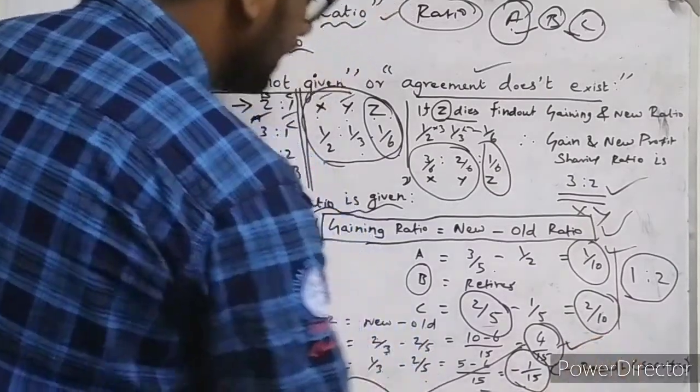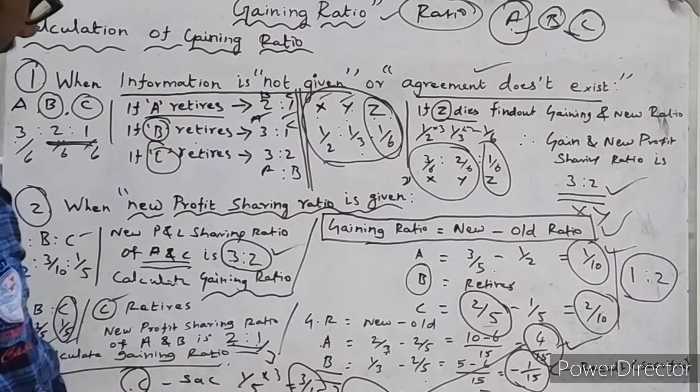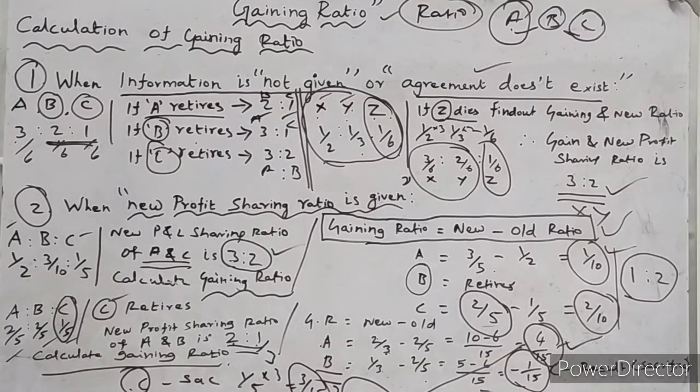4 by 15 is gained by A. So A is the gaining partner in this situation. Anyway, that goodwill should be compensated by A to C and B in these proportions. Who should be compensated by whom? The sacrificing partner should be compensated by the gaining partner. So the gaining partner should pay some amount of goodwill to C and B.